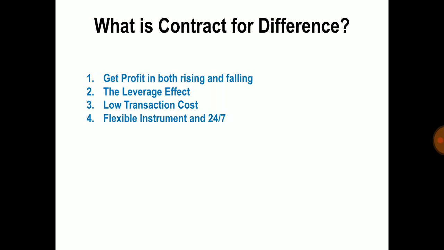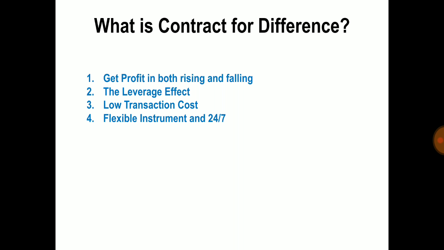The second is leverage effect. In case of buying stock, you have to pay the whole amount. When you buy a CFD, you don't have to pay the whole amount. So you have to pay only the margin, which is also known as trading on margin. This is known as the leverage effect. That is why the investor likes to choose CFD. You can use your capital very efficiently.